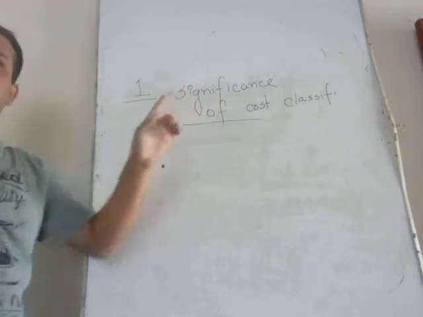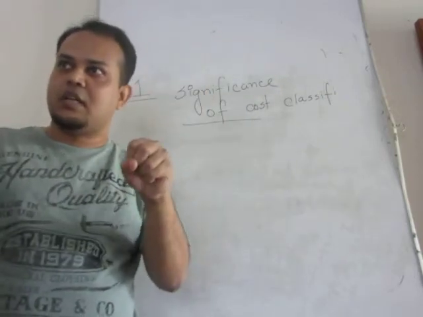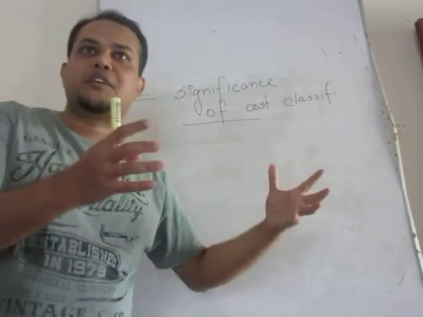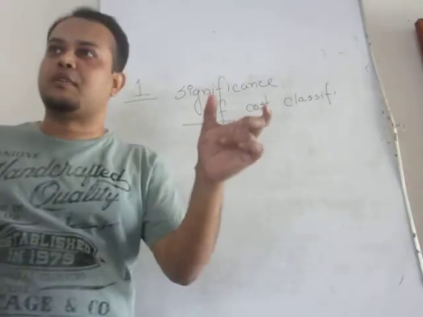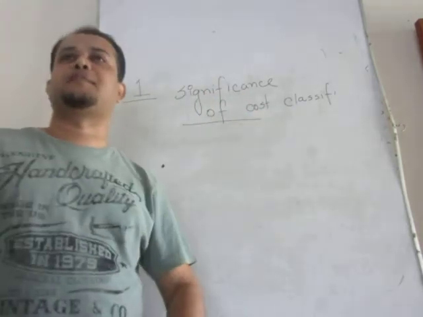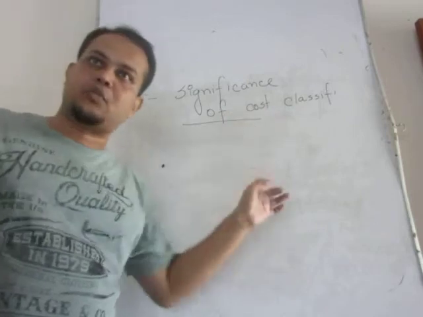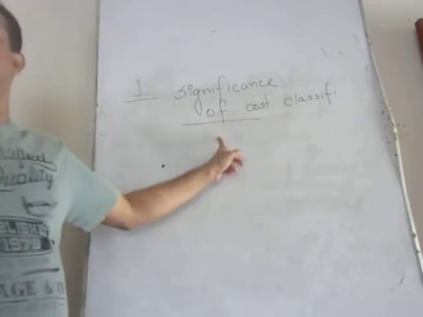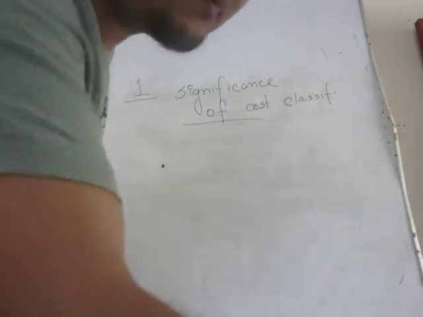So from this discussion, we are very much clear about the significance or importance of cost classification. That is, if you want to control the cost, if you want to squeeze or reduce the cost, you need to know the classification, what the different types of costs are and how they behave. Only then you can control it. So this is the significance of cost classification and behavior. This is why we have to go through this chapter. Understand? Okay.